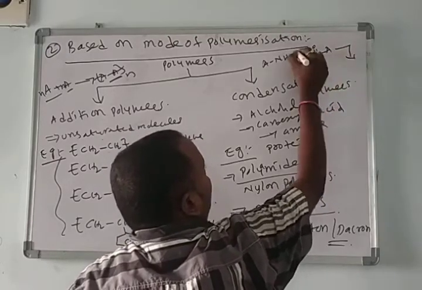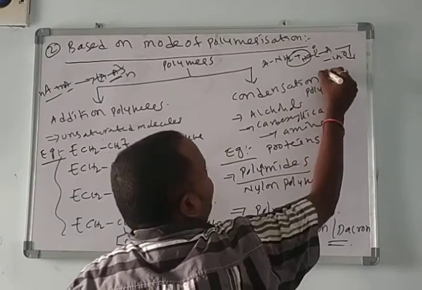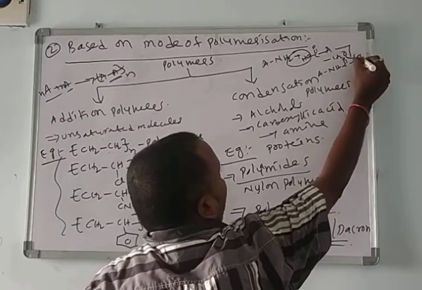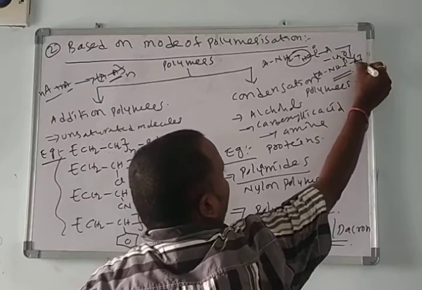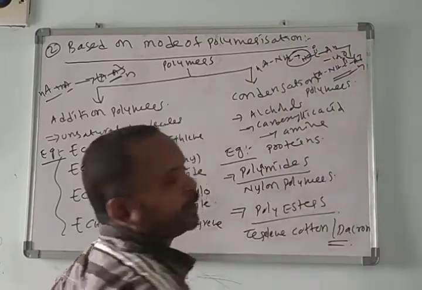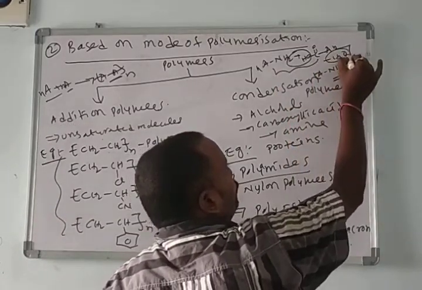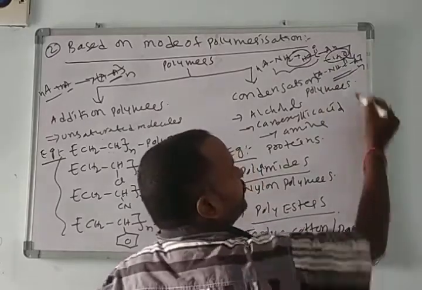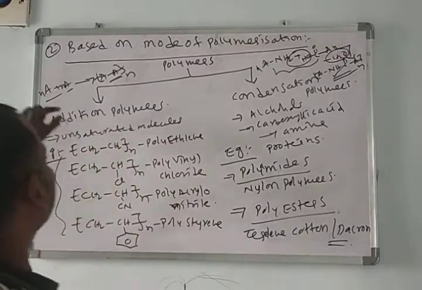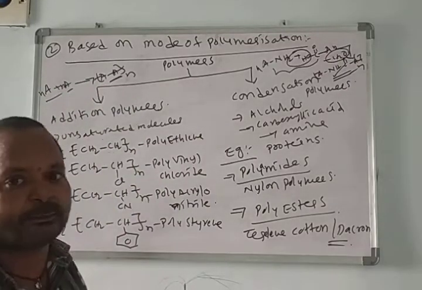Both lose a water molecule and form A-NH-C double bond O-A. This is the polymer molecule; taking n here and n there, we get the polymer. These two are involved in the reaction and lose an H2O molecule. This type of polymer we call a condensation polymer. Here there is no byproduct in the type we call addition polymers.